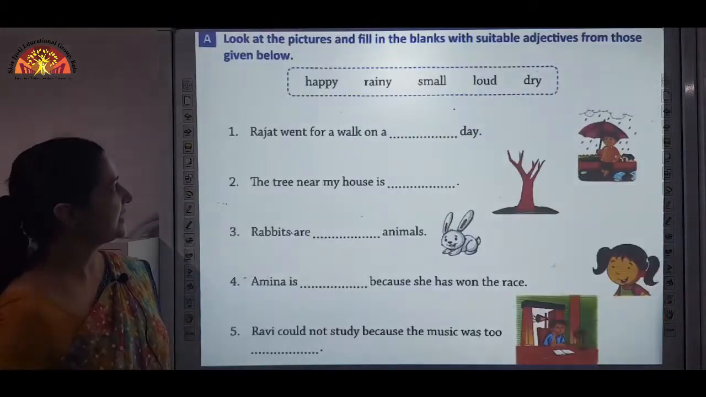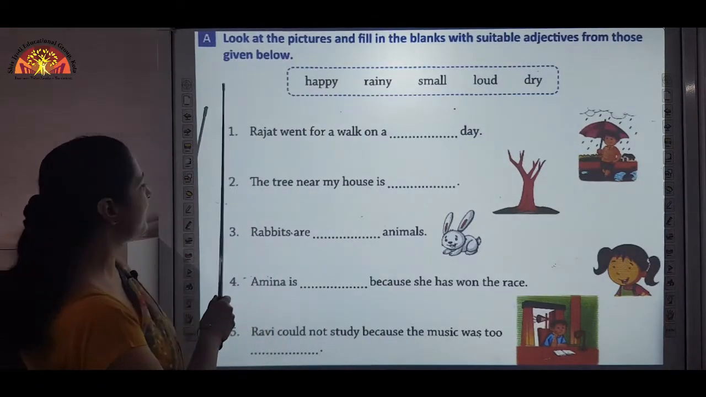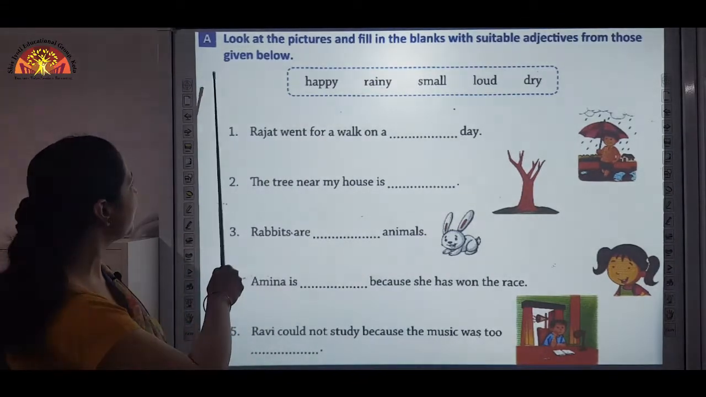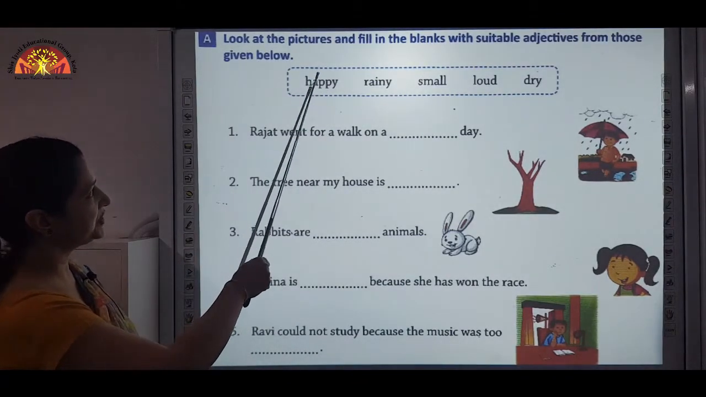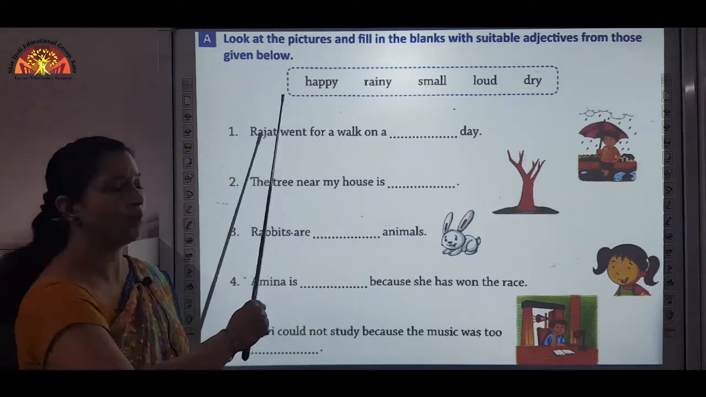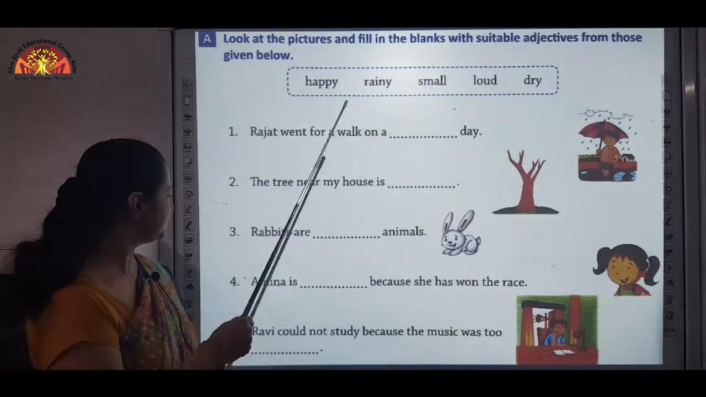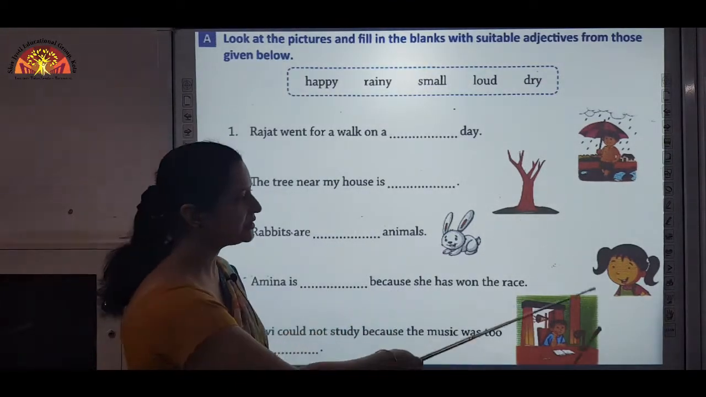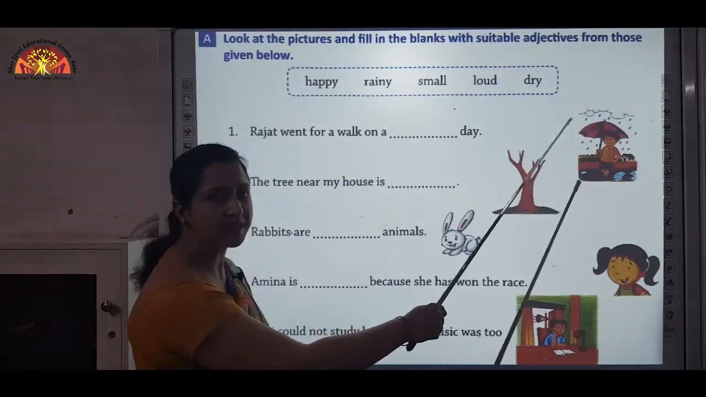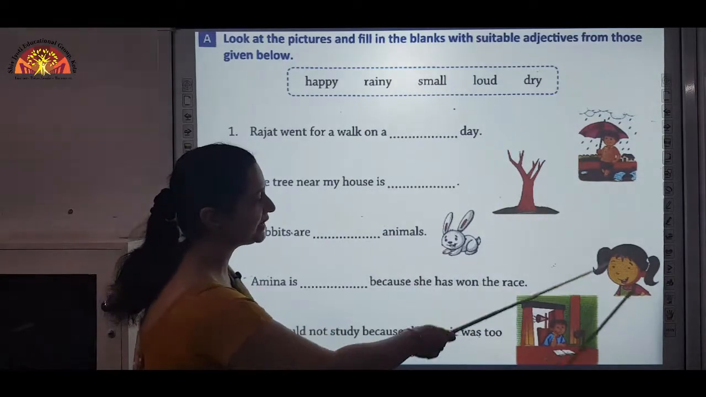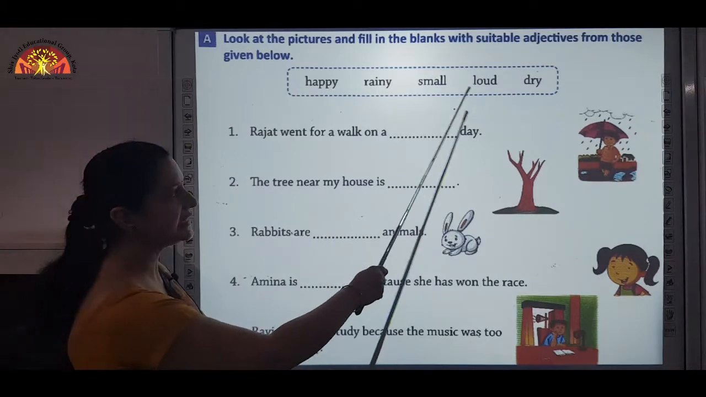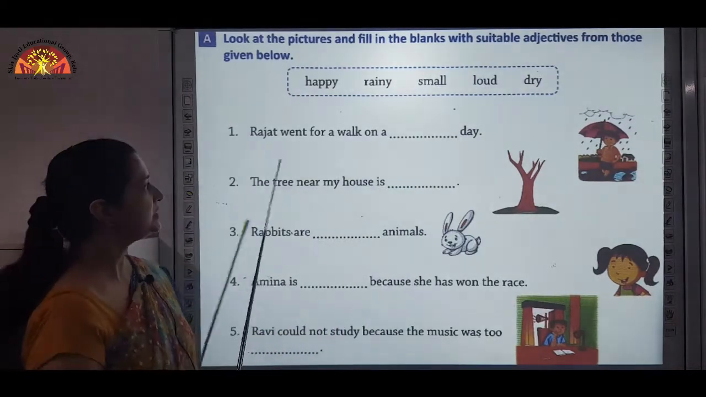Now, moving to the next. Okay, now exercises here on page number 46. Open your page number 46. Exercise A is there. Look at the pictures and fill in the blanks with suitable adjectives from those given below. Now what you have to do here, some sentences are given along with pictures and help boxes also here, and adjectives are given in the help box. First you have to observe the pictures very carefully and then you have to fill in the blanks with the correct adjectives.